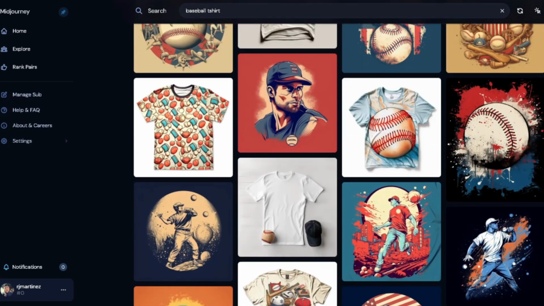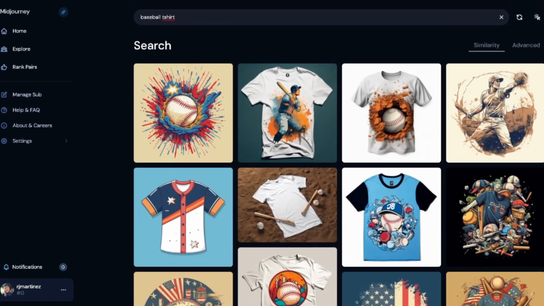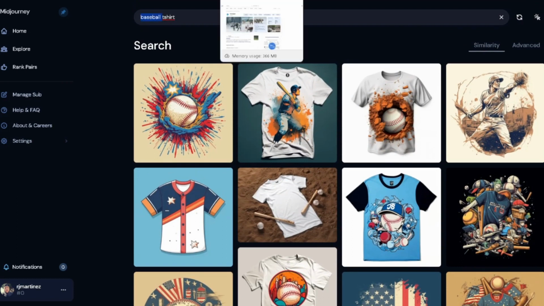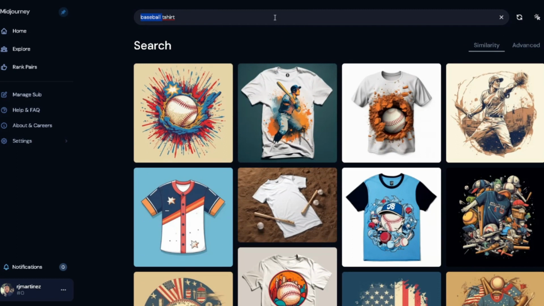The t-shirt, I like this one right here. Let me go up a little bit more. And any of these, you can download the prompts and then edit them to your own, like using any video editing software. I have a few videos on my channel showing how to take out the background, and you'll want to check that out. It shows you how to take out the background and upscale the image so you can put it on, if you're printing or putting it online. There's several different ways that can be done with the image. So if you're unaware of that, it definitely can be done.